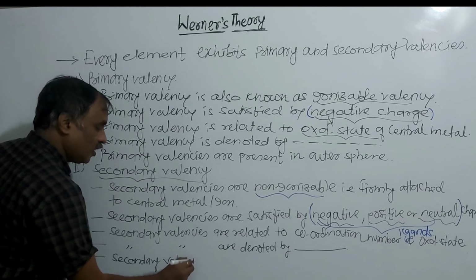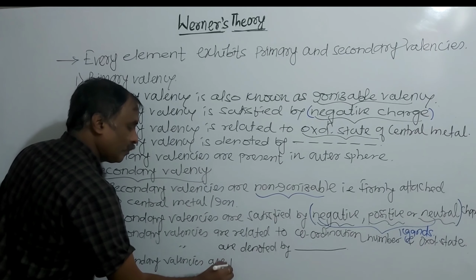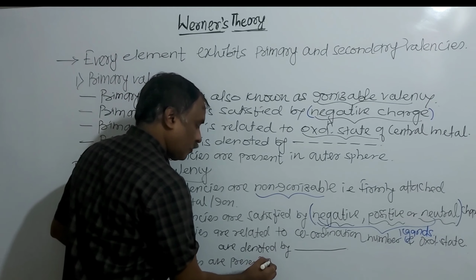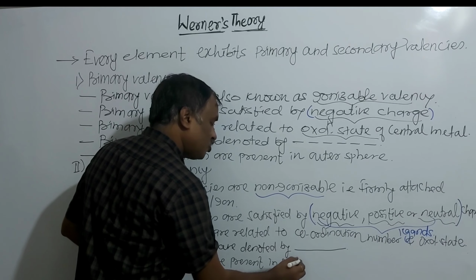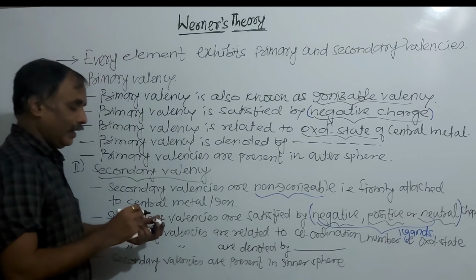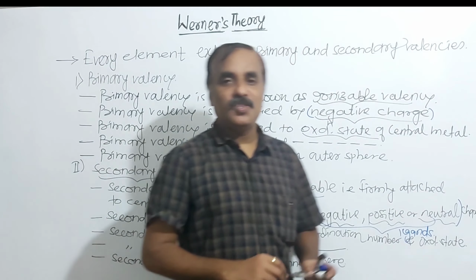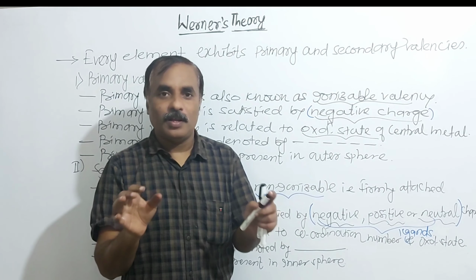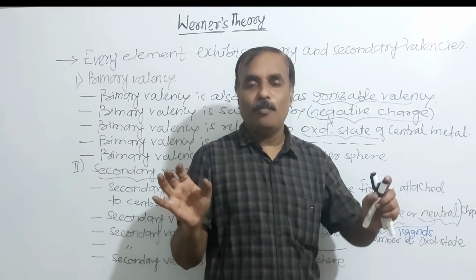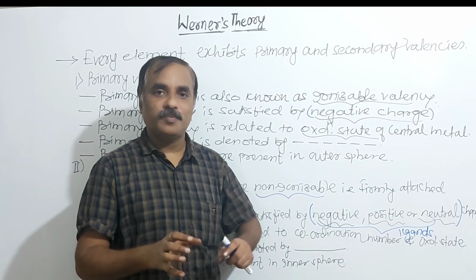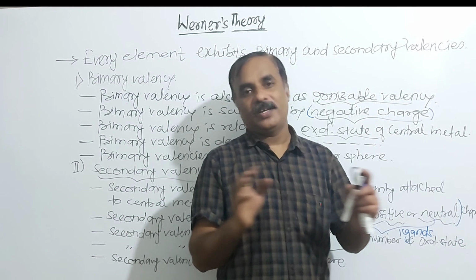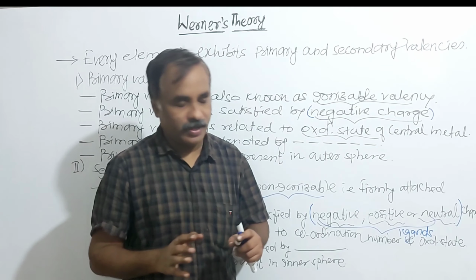Secondary valencies are present in the inner sphere. Primary valencies are present in the outer sphere. Alfred Werner divided the complex into two parts, outer sphere and inner sphere. The position of primary valency is in the outer sphere, and the position of secondary valencies is in the inner sphere.